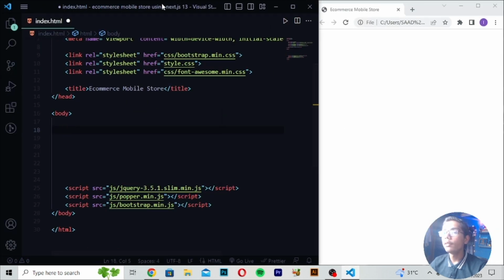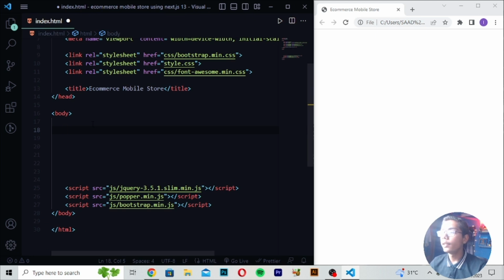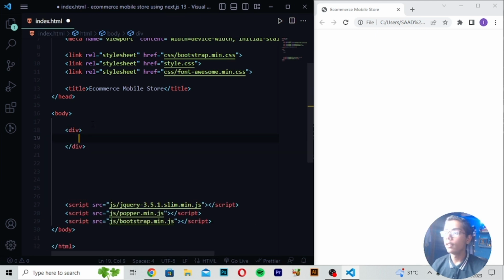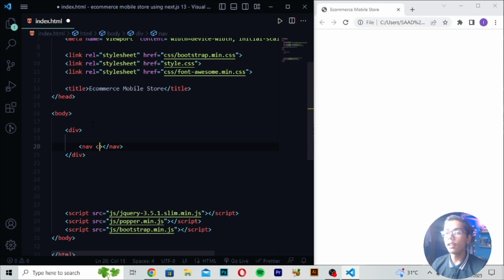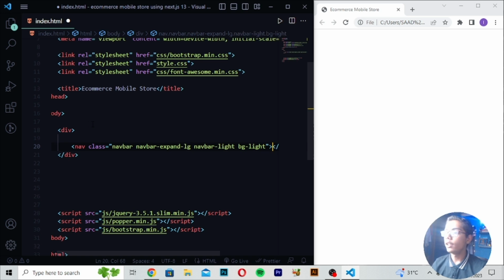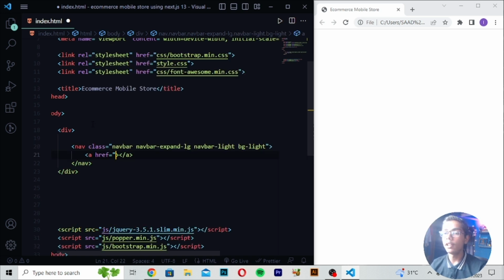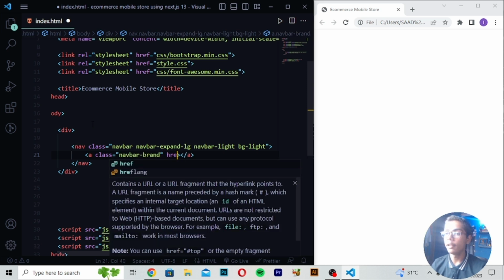So now when you have done this, you have to move into the body tag and write a div tag. After writing this, you have to write nav class, and then write navbar. Then you have to write expand-lg. Then you have to write navbar-light bg-light. Then, when you've written this, you have to write class, and in class I will be writing navbar. So here I will now be writing navbar-brand href.